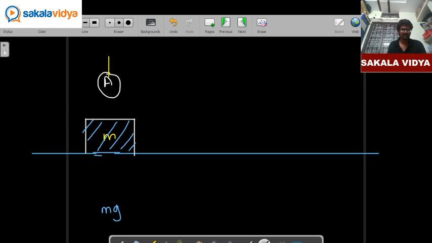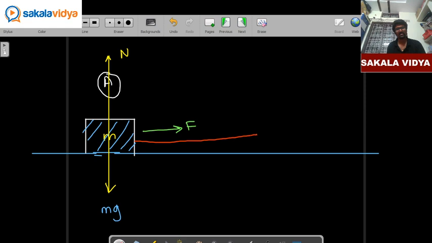So gravitational force is going to act in downward direction. In order to balance it, a normal reaction is going to act in upward direction. So we are going to apply a force of F newtons or F kilonewtons. So what happens? Our body starts moving in the forward direction and is going to make a displacement, and finally it reaches a point B.